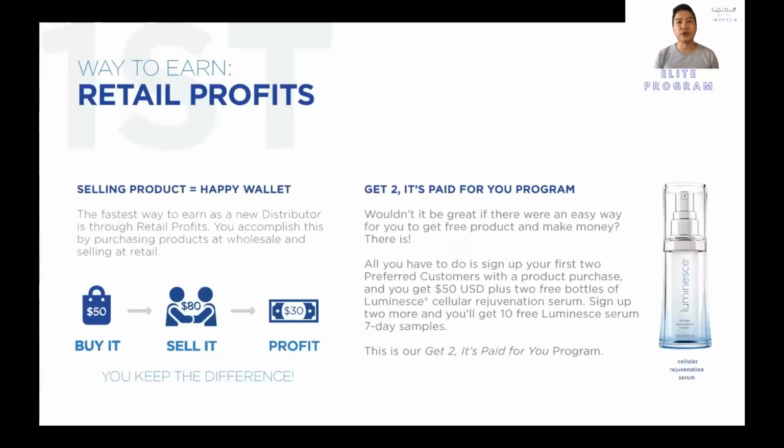So the first income you're going to have, out of the 6 streams of income, is actually retail income, or retail profit. You have a replica website by the company, and from there, people can come into your website to do a purchase. If they buy retail, basically you get the difference between the wholesale price and the retail price. The good thing about our business is you do not need to stock up any products. This website purchase can be done by anyone around the world, so long as you are able to ship to them. That's something very important.